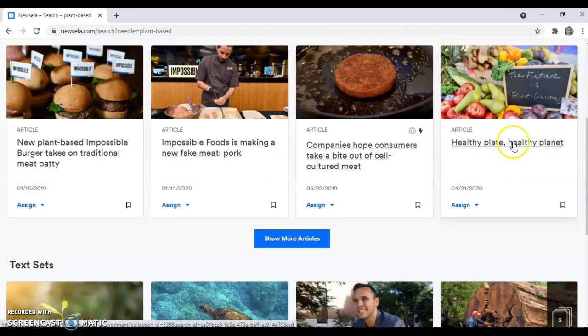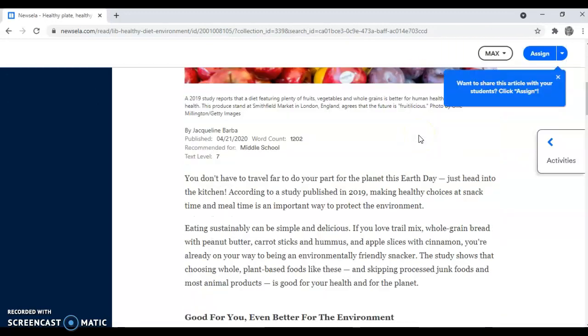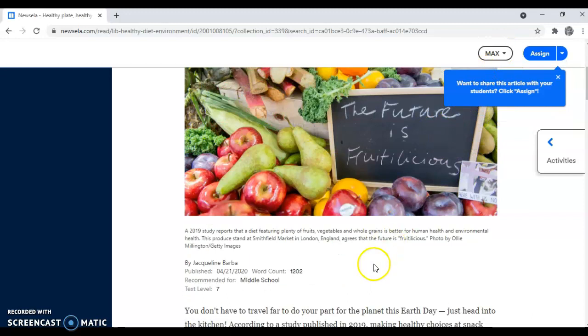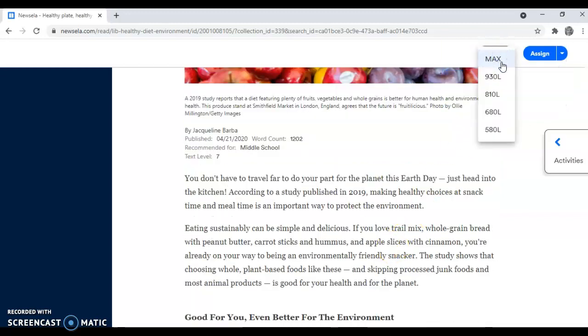I see an article here, Healthy Planet. And again, I can open the article and then from there, adjust the Lexile level. Right now, this article is at the maximum Lexile level. It will be the complexity, the difficulty, the vocabulary will be more challenging. And if need be, I can adjust it to a 930, 810, 680 to make the reading more accessible.